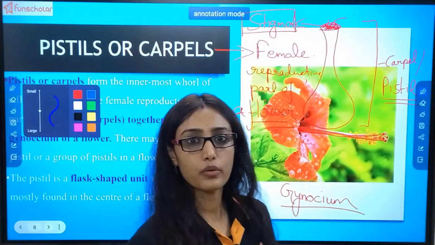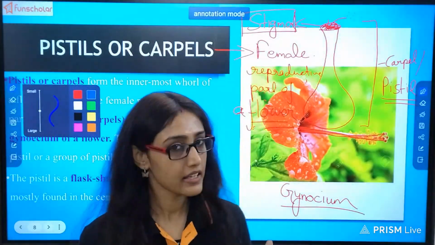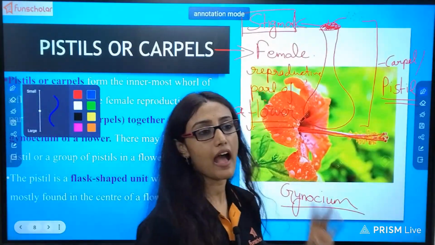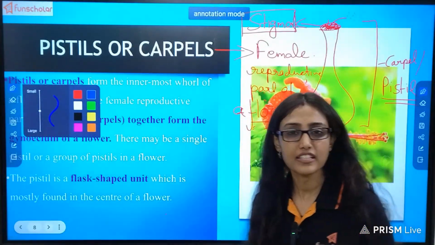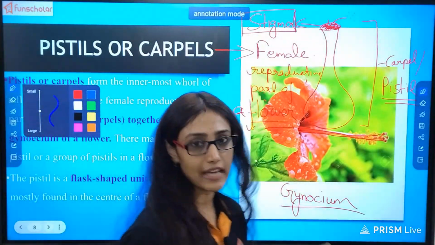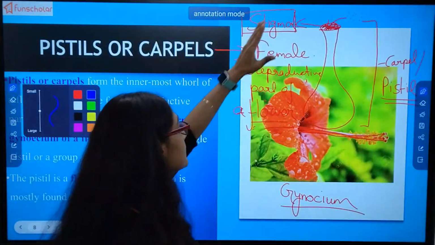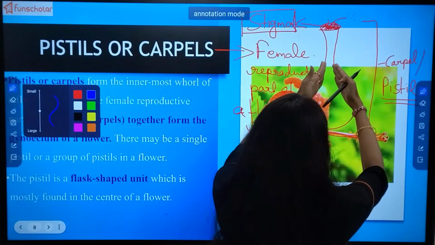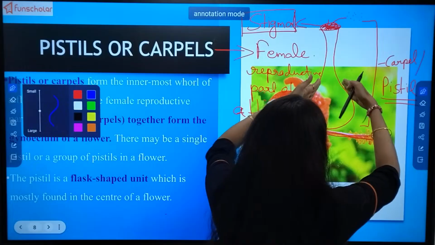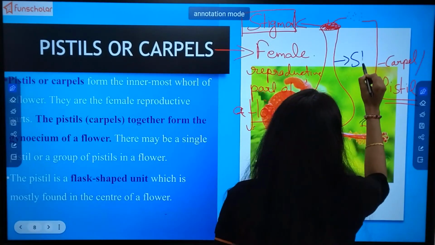Now, you often know that girls are very good at doing style. Really, every girl has more sense of fashion in comparison to boys. So girls do style, right? So this is a girl part. This tube-like part is known as style.